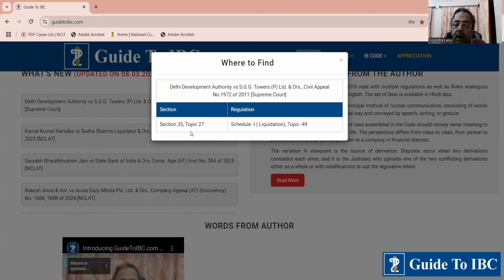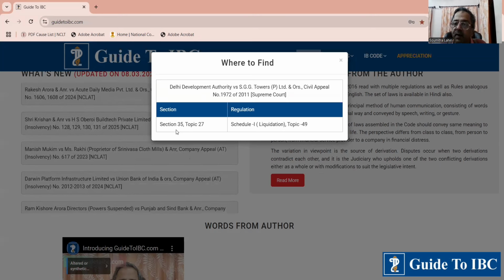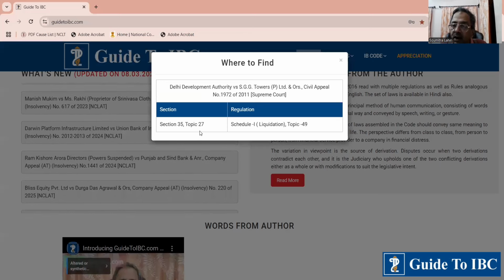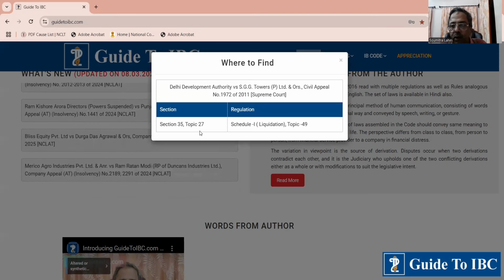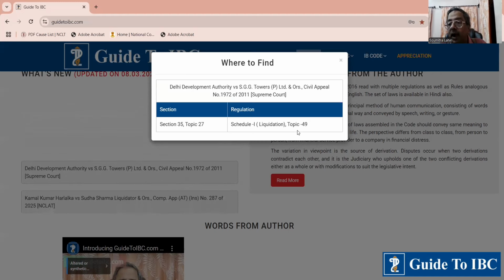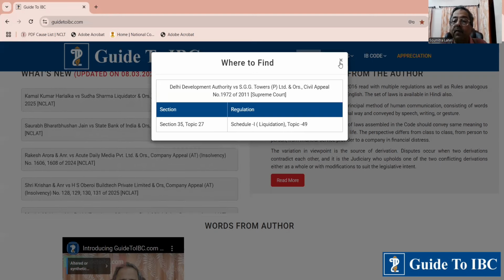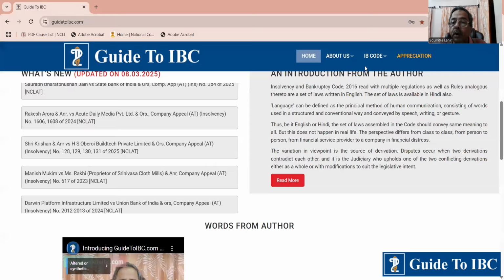As I said, this particular case will feature in section 35, in topic 27. We do not know what is topic 27 at this moment. And this is also in Schedule 1 of Liquidation, topic 49. Now let us look into what is topic 49. How do we go into it?